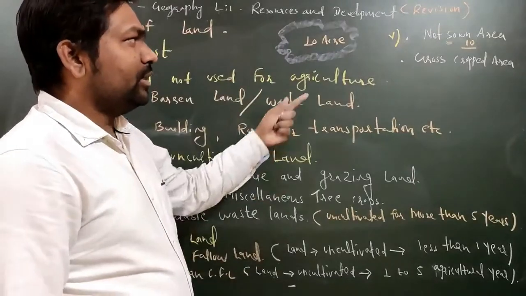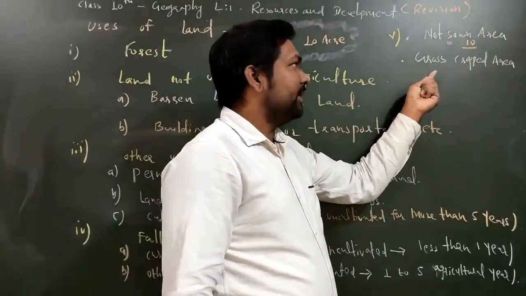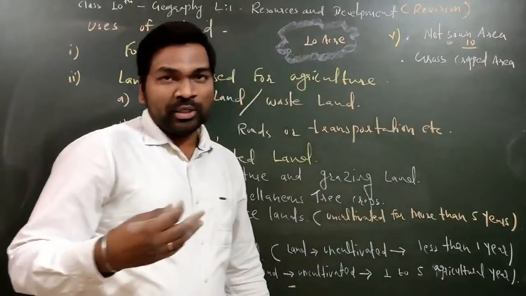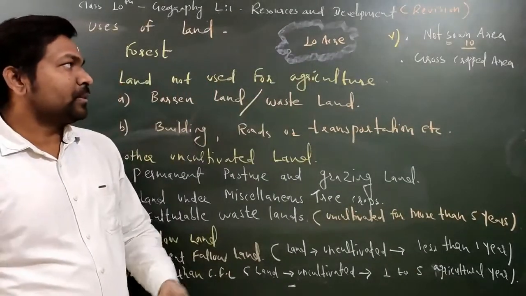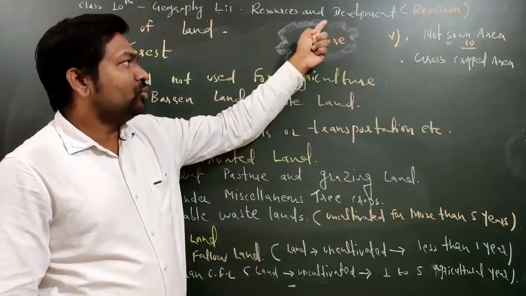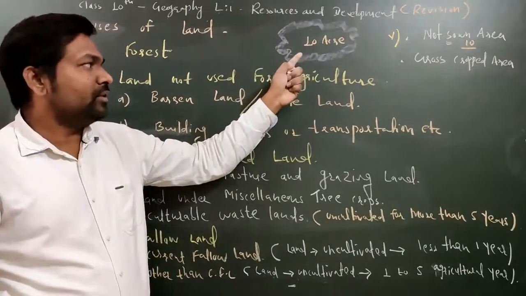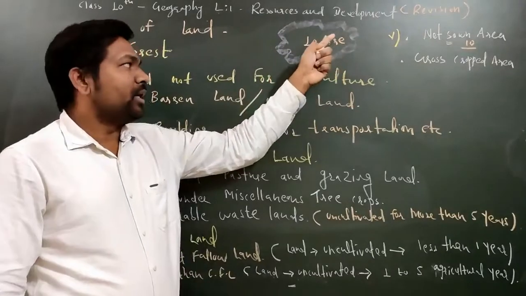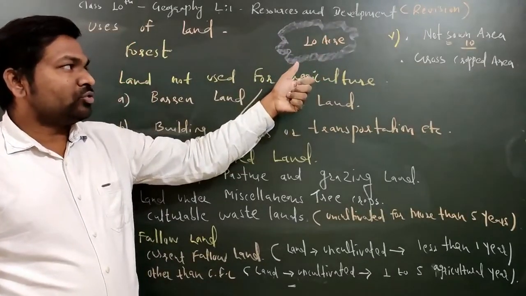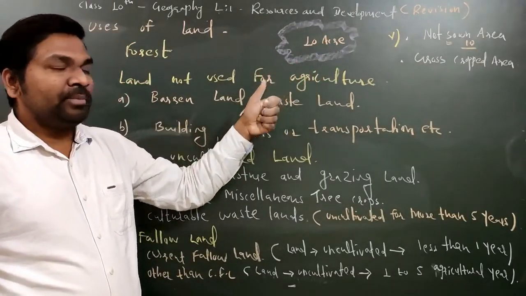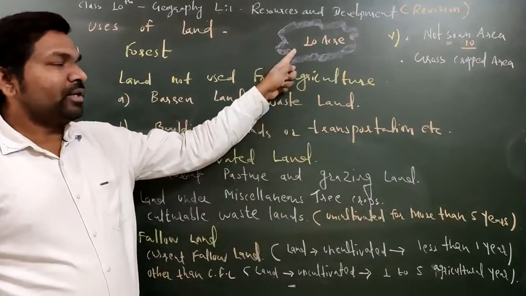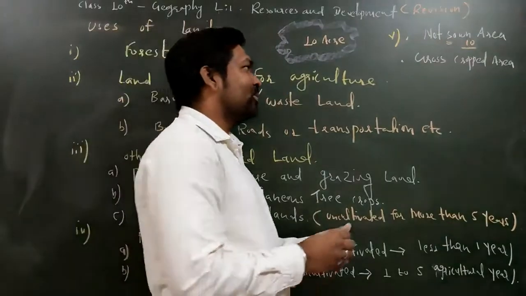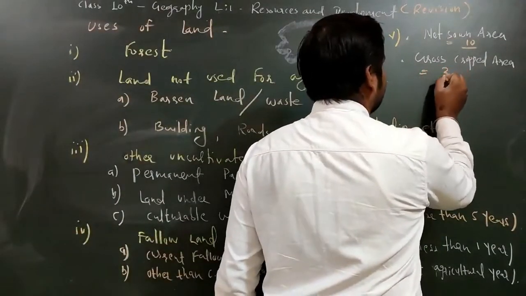So then what is the gross cropped area? Gross cropped area is similar to net sown area, but here you are counting multiple times. For example, suppose in 1 year I am using this agricultural land 3 times. So what will be the gross cropped area? Gross cropped area will be counted 3 times. So 10 acre one time, 10 acre second time, 10 acre third time. So the total gross cropped area will be 30 acre.